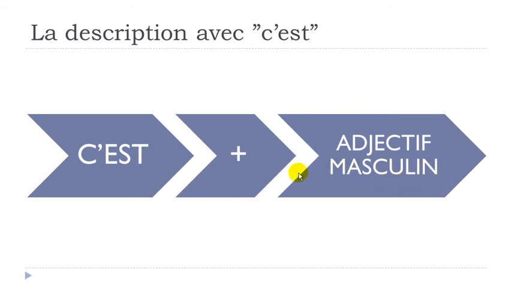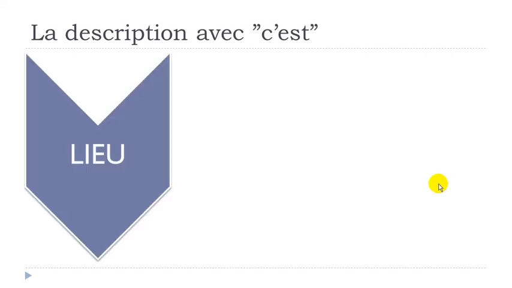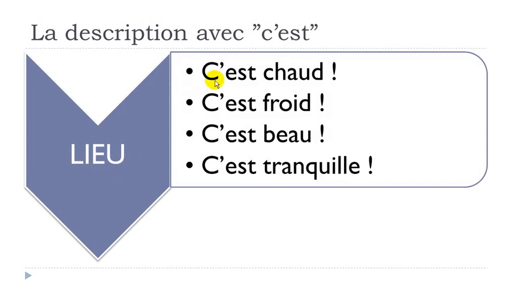Okay, so remember, if you want to describe something, you can use this c'est, and that's a really common way to describe things. It is, this is, but then remember, the adjective that will come after should be at the masculine form. So we'll see a few examples now, and the first one would be the option to describe un lieu, a place. Okay, so let's see now.